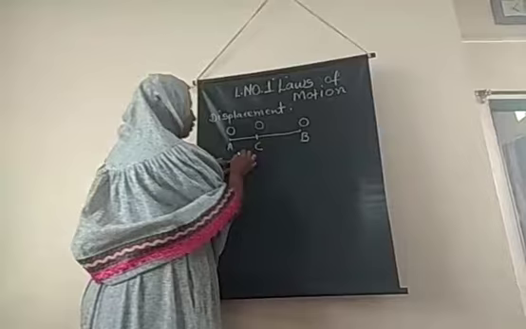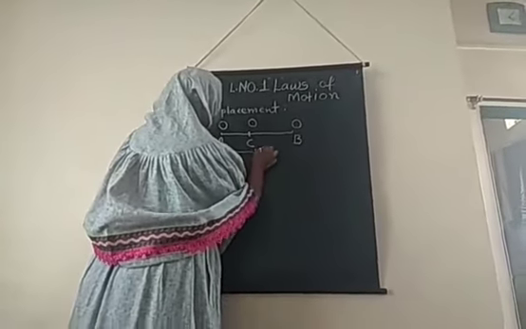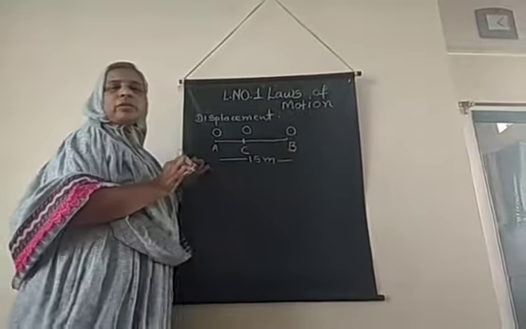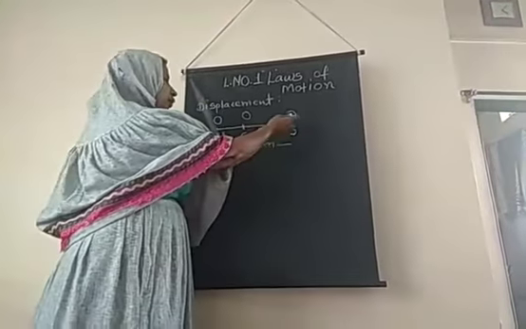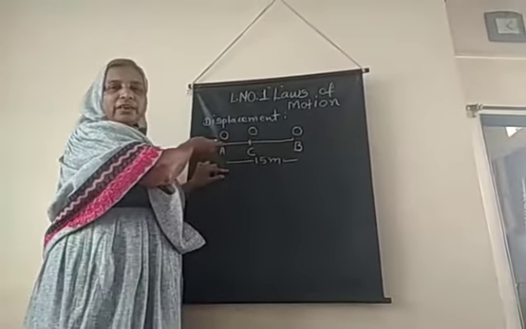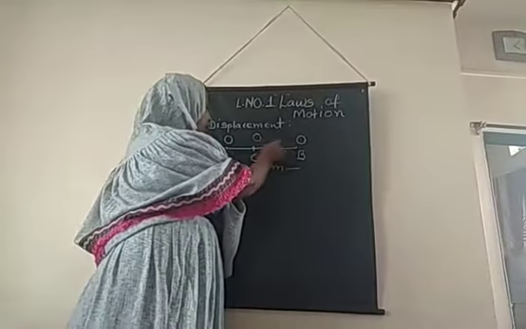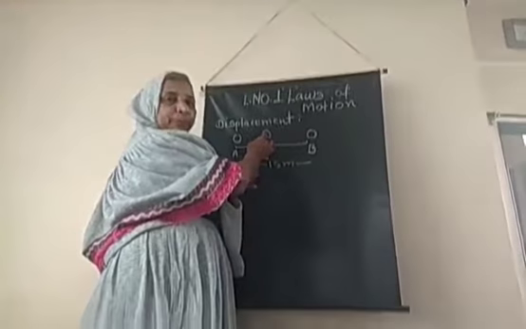Suppose the distance covered by the ball is 15 meter. Then again the ball comes in the opposite direction, covering the distance BC, and stops at point C.